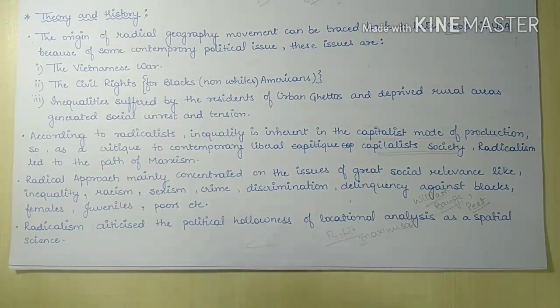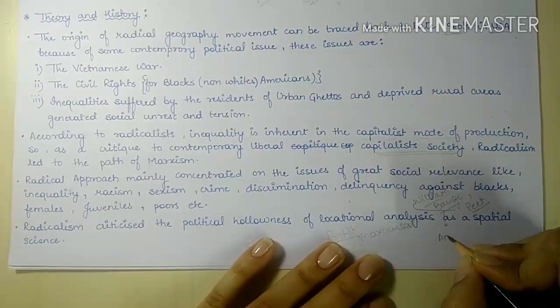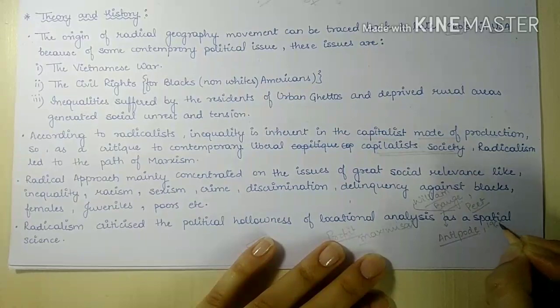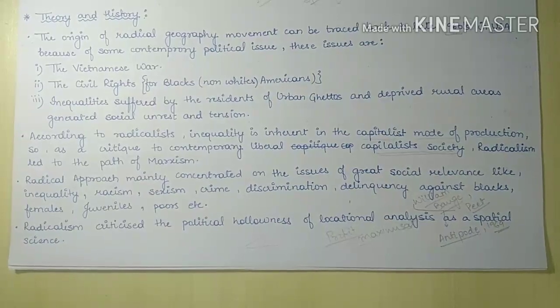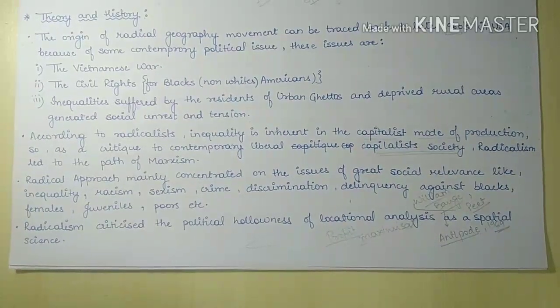For example, we have William Bunge, who published Antipode in 1969. This was a radicalist journal which was founded in Clark University, and this journal, Antipode, dealt with problems like urban poverty, discrimination against women, colored people, and minority groups. So all these social crimes and social issues were covered in these journals.